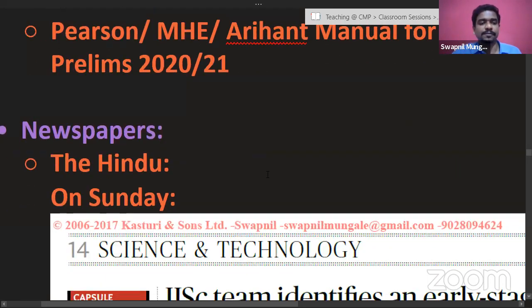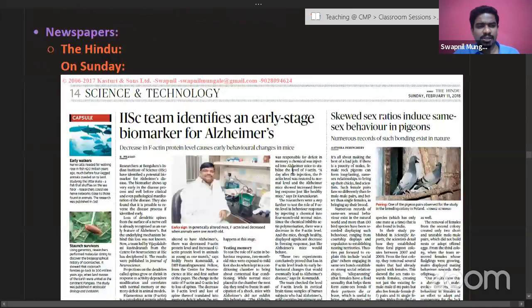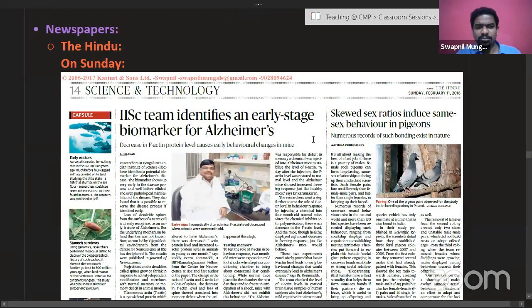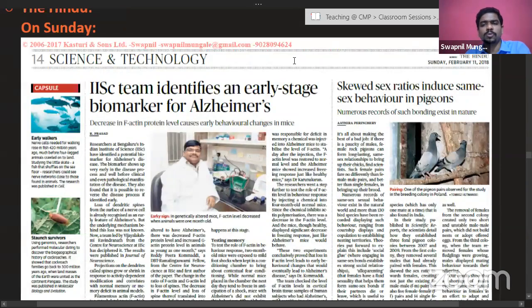So while reading current affairs, what are the areas that you should be focusing on? In The Hindu newspaper, on Sunday most of the time there is a dedicated page related to science and technology. In that as well, there are going to be various things, various research. So what to focus on and what not to.